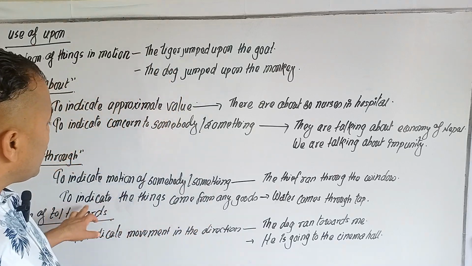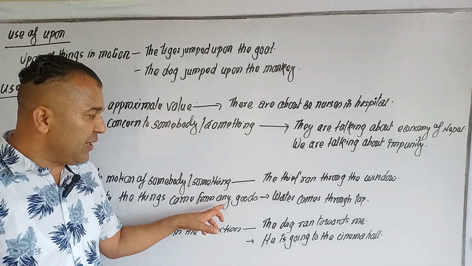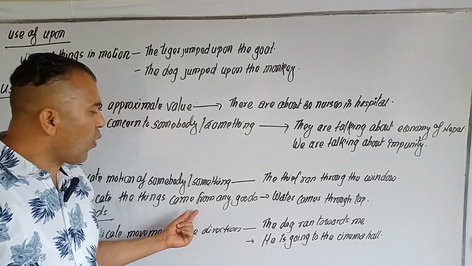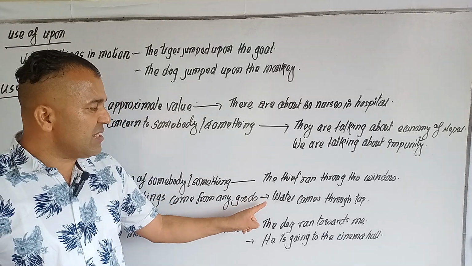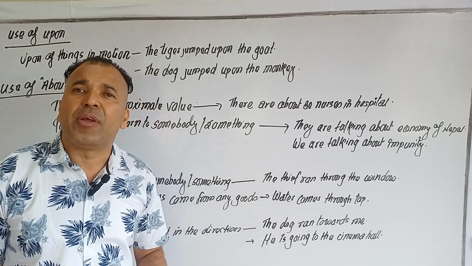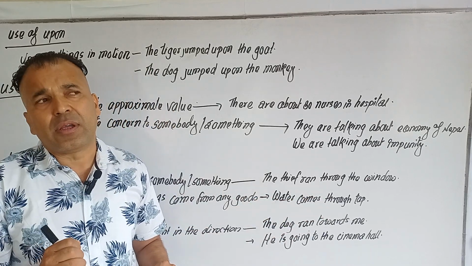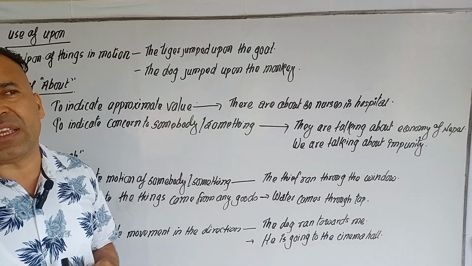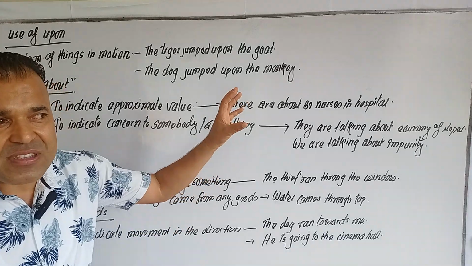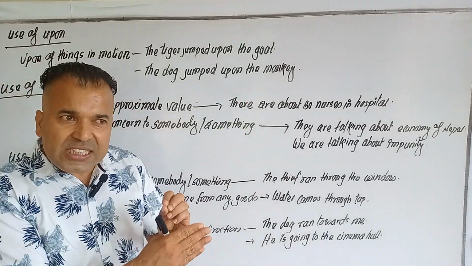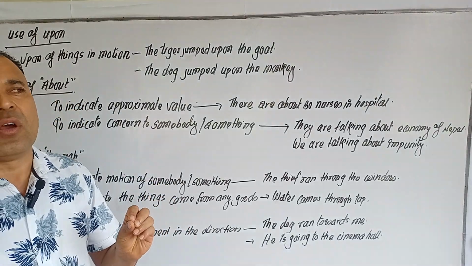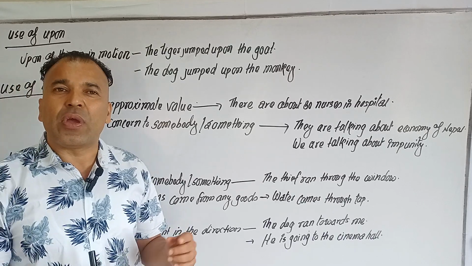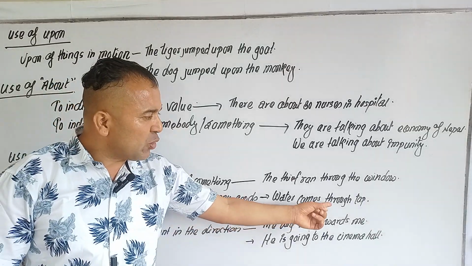Let's see, it also indicates things coming from a medium. Water comes through the tap means something comes from the tap; it also depends upon the medium. You see, the pipe carries the water and it falls down. It changes from pipe to land or pipe to outer space. In this condition, we have to use through.